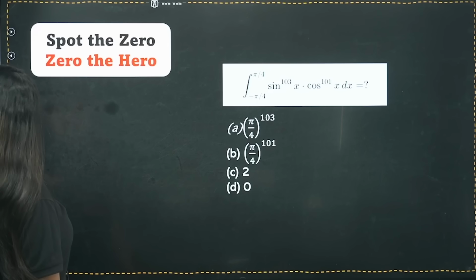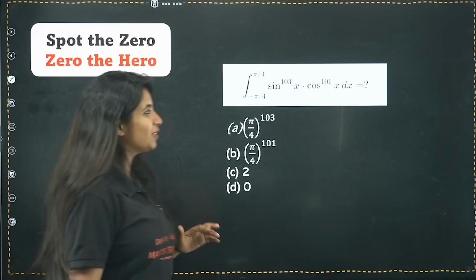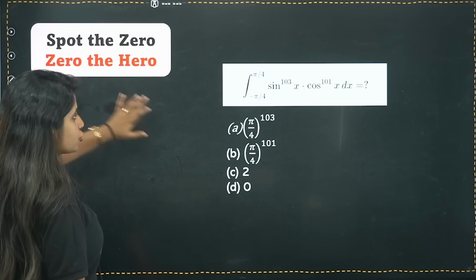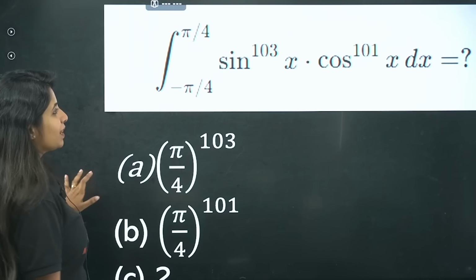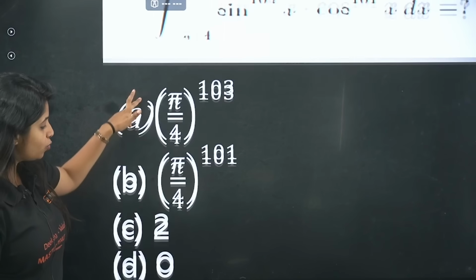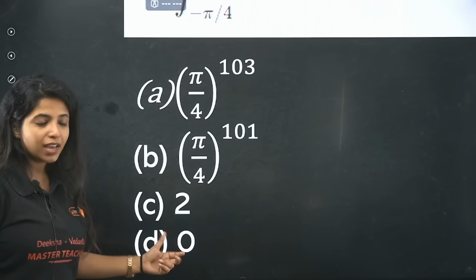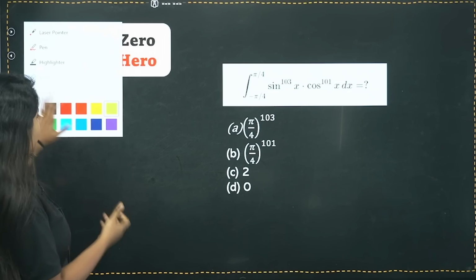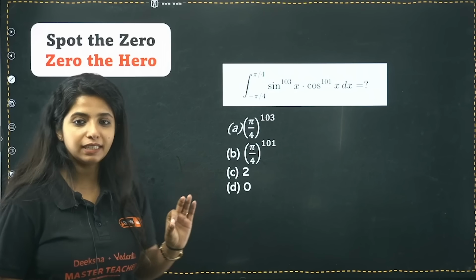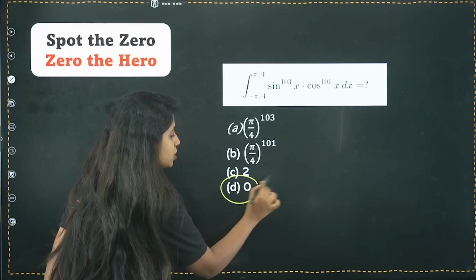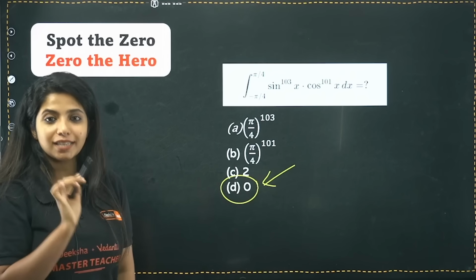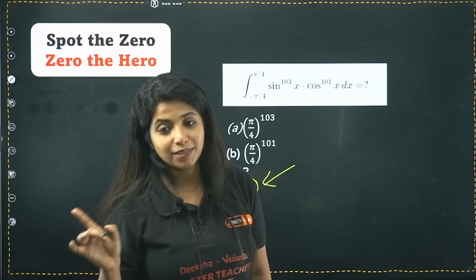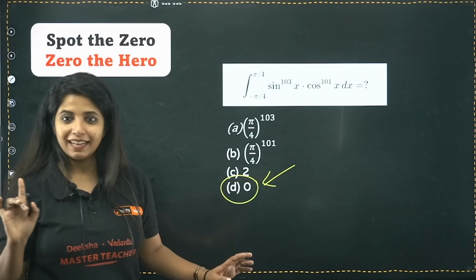Now there is the spot the zero, the hero method. Spot the zero basically means that whenever you have a question where you have an option as 0, there is a high probability, and I could find that in biology as well, that the answer for that particular question is going to be 0 itself, if in the options it is 0. Now obviously not true for all the cases, but could be true in some cases, right?